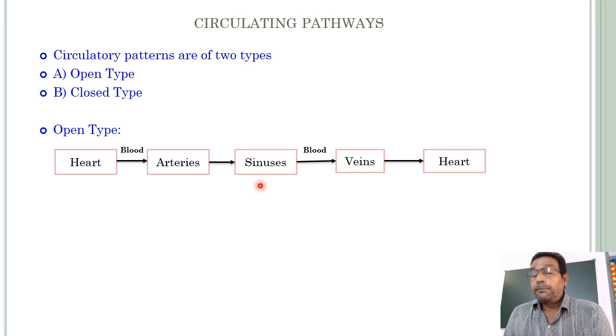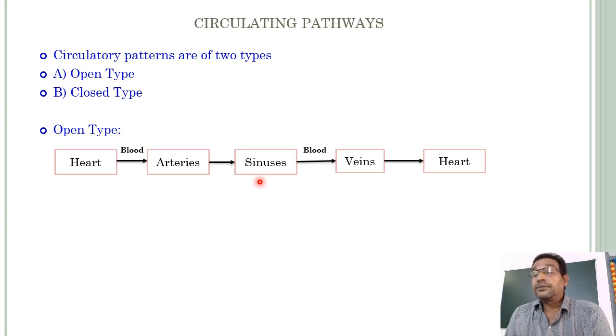They do not have a true coelom. Actually, they are coelomates, but in adults that body cavity is called hemocoel, which is completely filled with hemolymph.